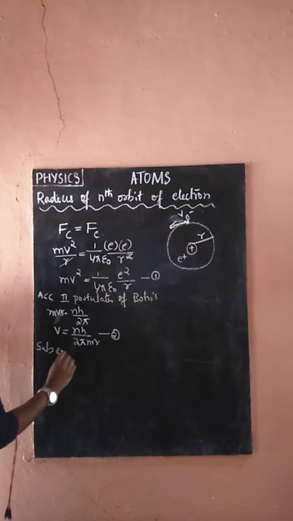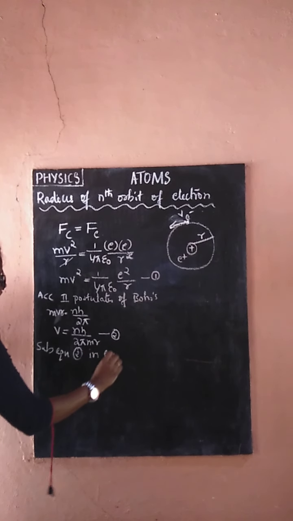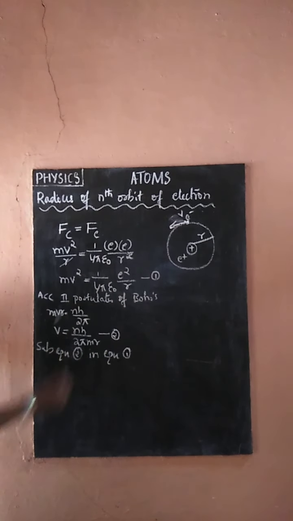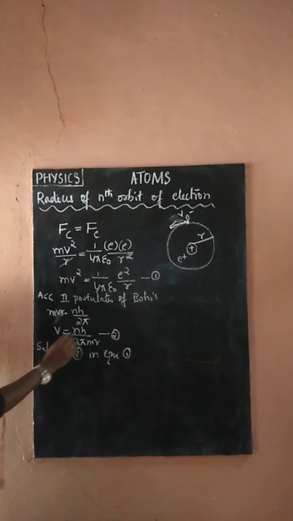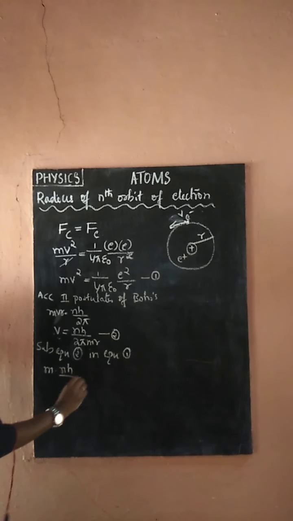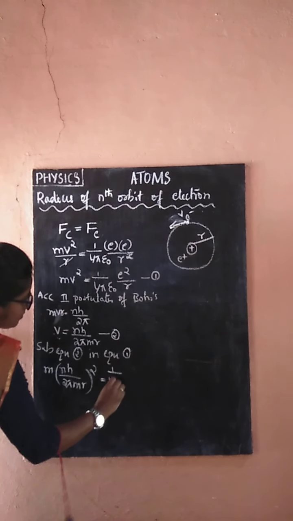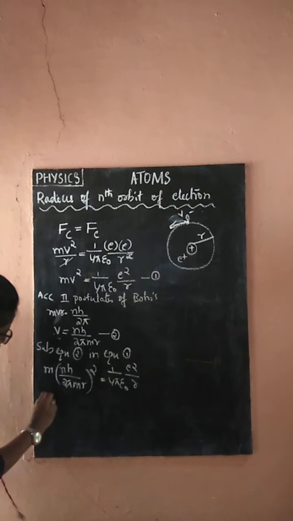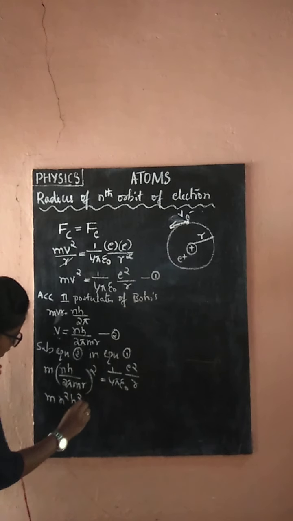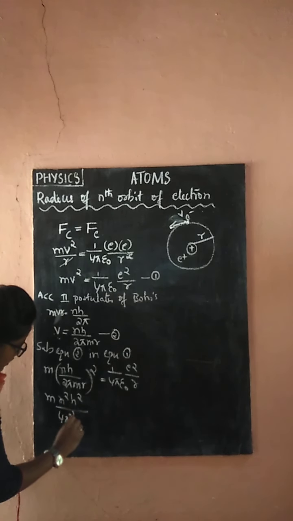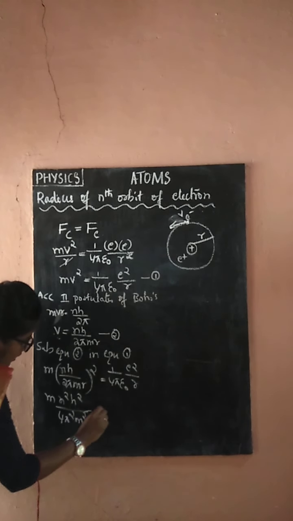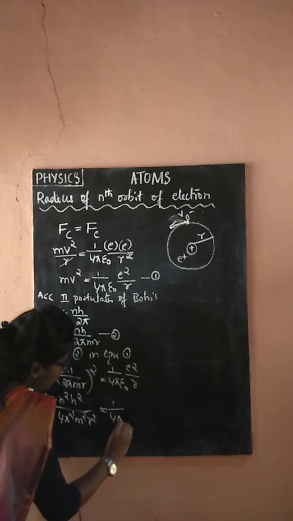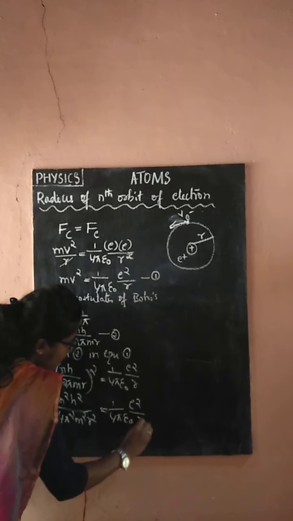Substitute equation 2 in equation 1. In the place of v, I substitute nh by 2 pi m r. So m into nh by 2 pi m r whole square equal to 1 by 4 pi epsilon naught E square by r. So n square h square by 4 pi square m square r square equal to 1 by 4 pi epsilon naught E square by r.